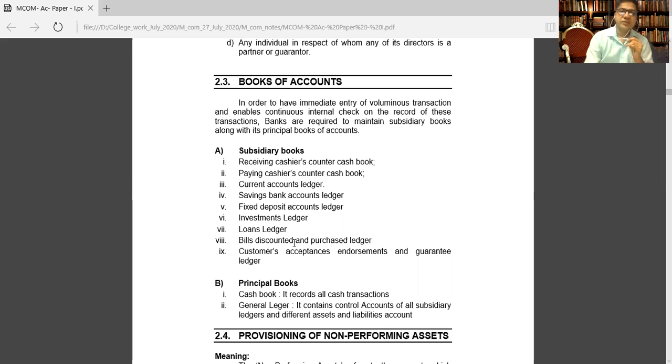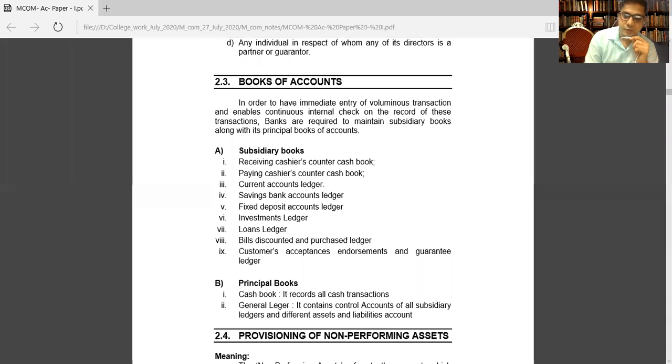Then the bills discounted and purchase ledger. Bills discounted, you studied about bills of exchange. Under bills of exchange, the drawer draws the bill, the drawee accepts the bill, then the bank discounts it, and this discounted bill they prepare in a separate ledger. Then the customers acceptances, endorsement and guarantee ledger. So these are the subsidiary books prepared by every bank.